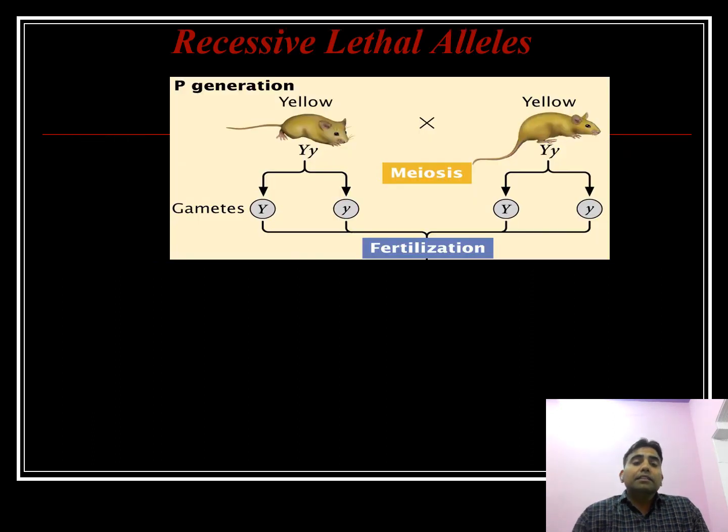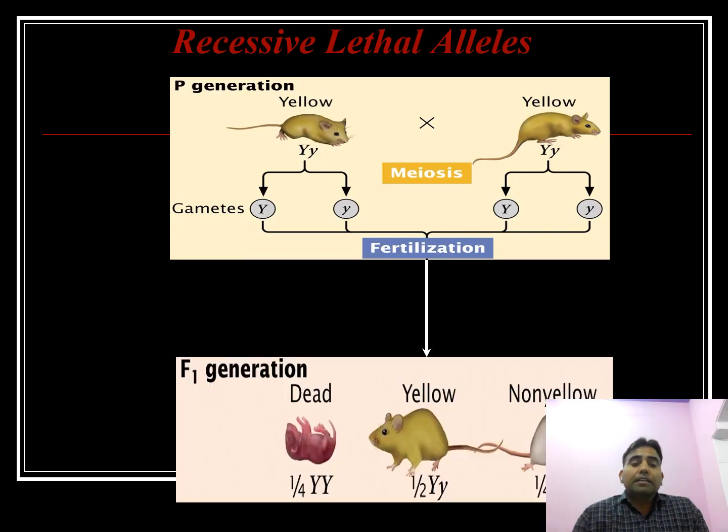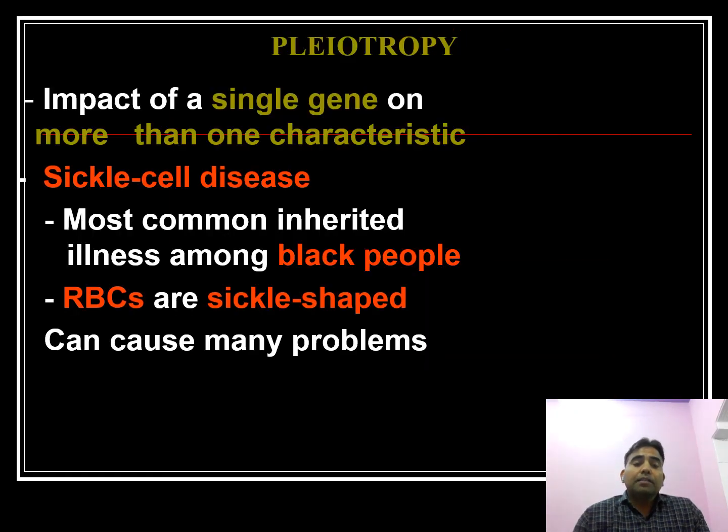Here, for the recessive lethal, we can see yellow crossed with yellow. Here is the gamete fertilization, and after that we can see the F1 generation. Here the homozygous yellow dies, because the lethal gene is present in yellow, so that individual dies.